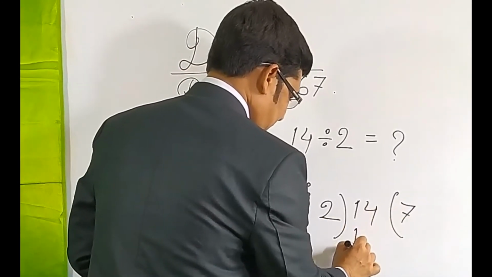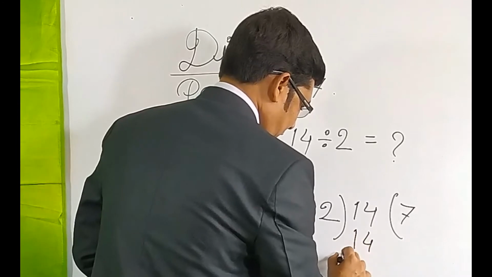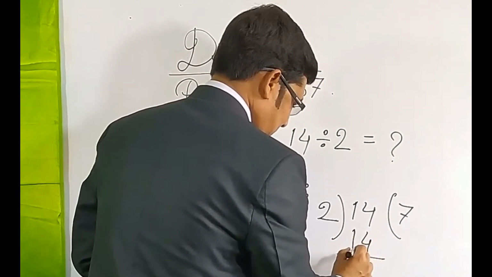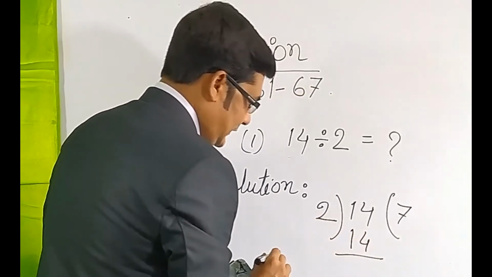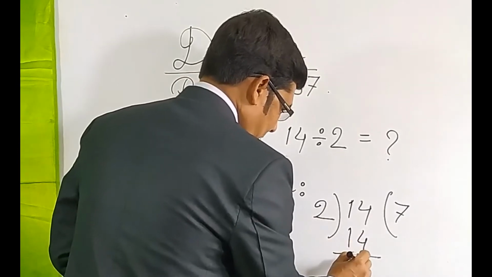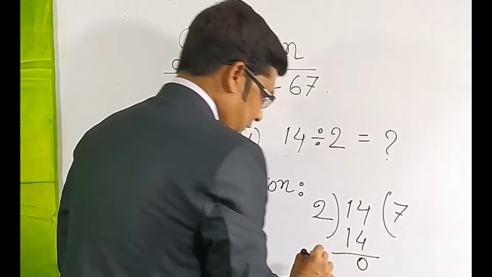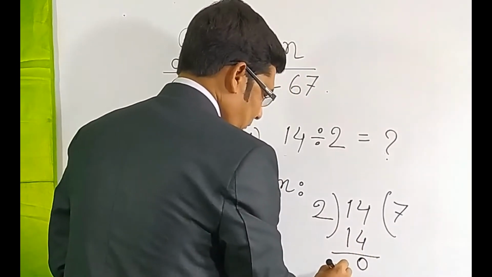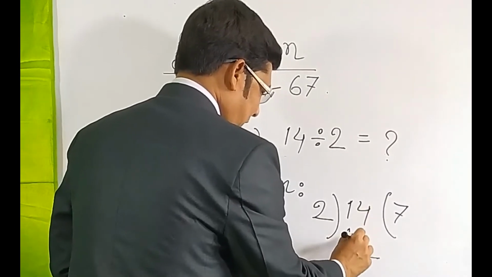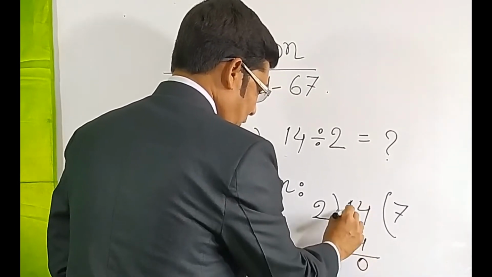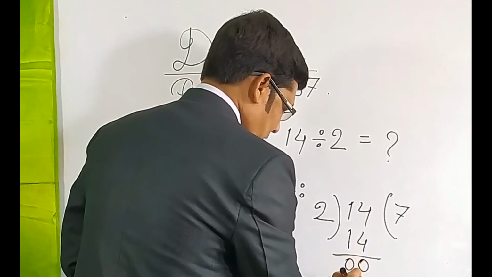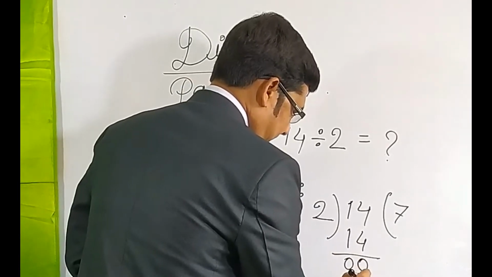So my dear students, you write down 14 here and last you take the subtraction, and this is our 0. You put 0 here because when you subtract, 4 minus 4 is 0, 1 minus 1 is 0. So you write down 0 0.